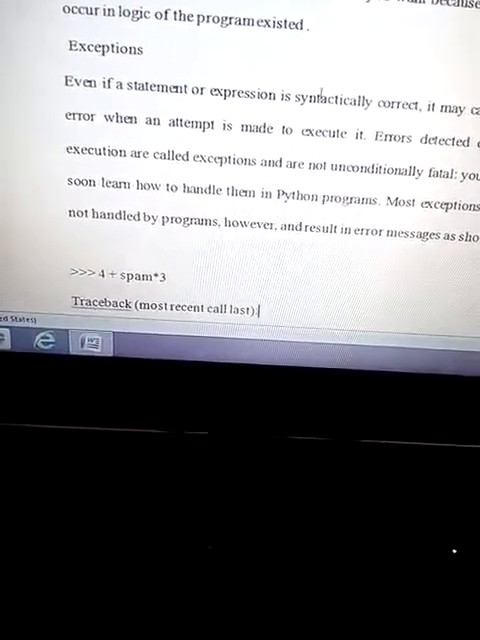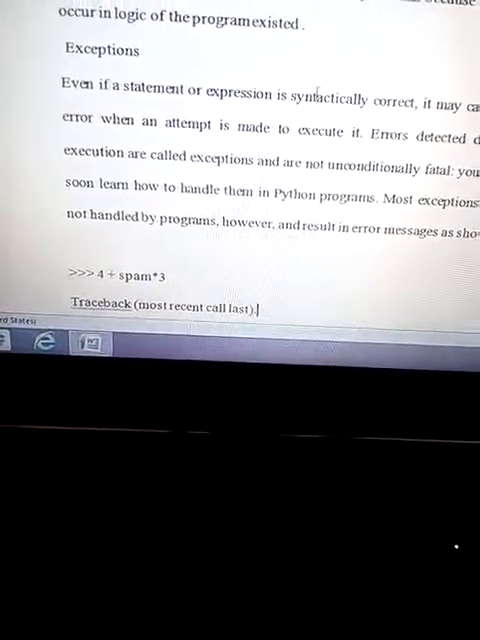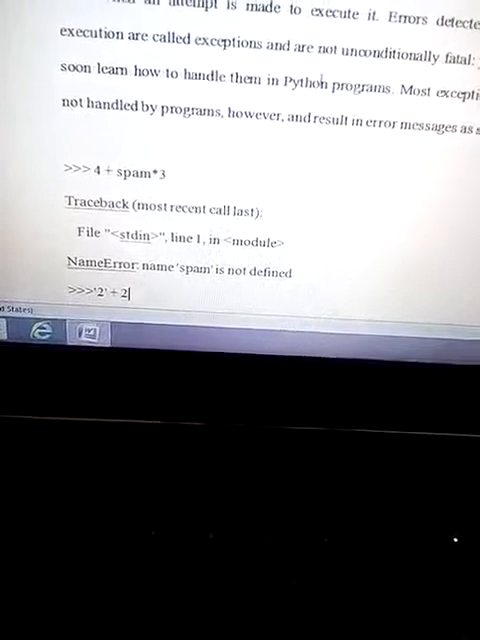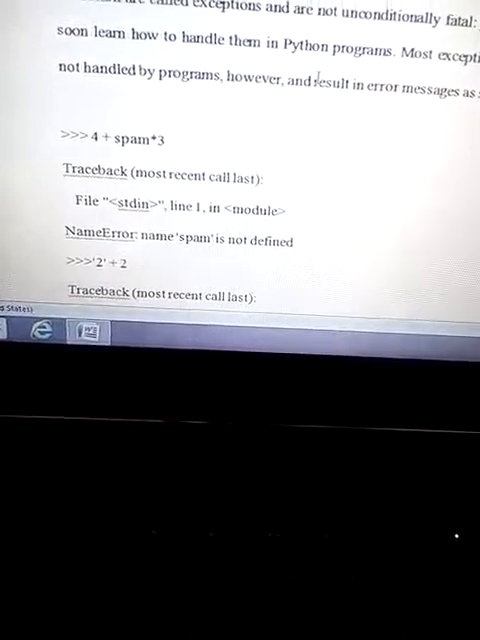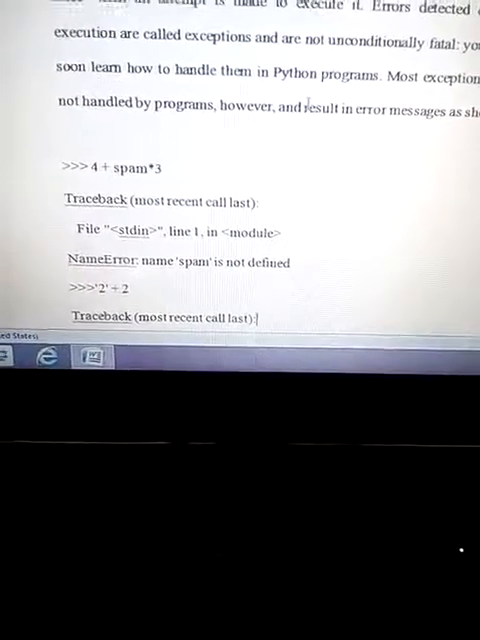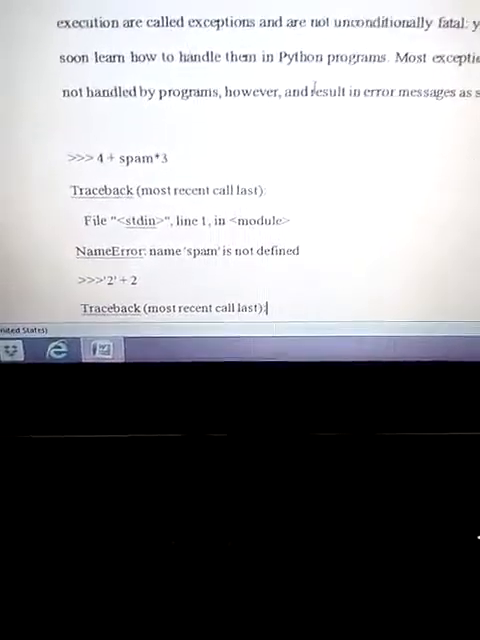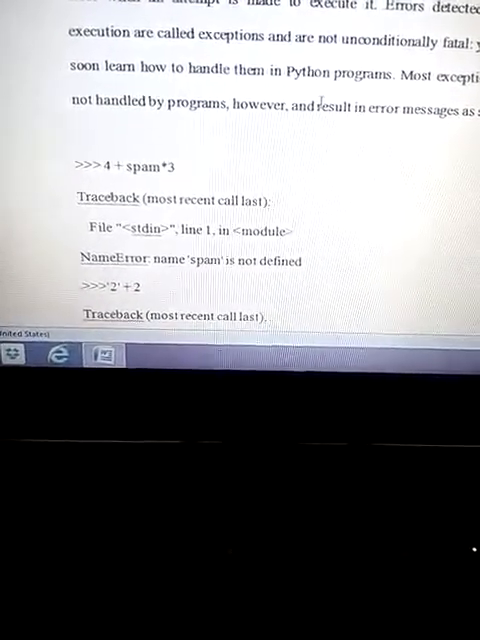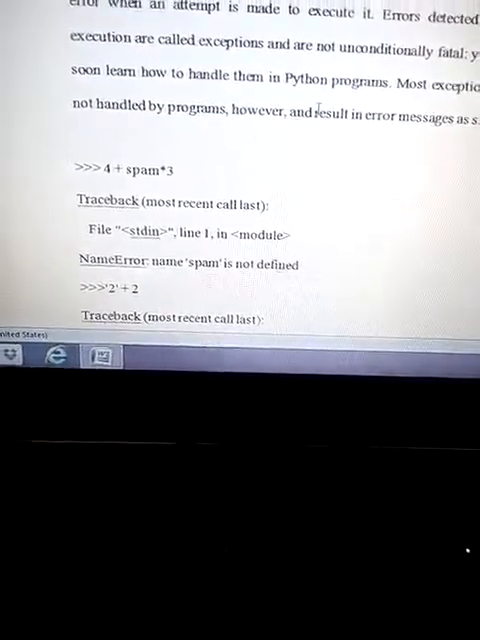These exceptions are not unconditionally fatal. You will soon learn how to handle them in Python programs, as per some examples we are showing here. Most common exceptions are not handled by the programs, however they result in an error message. We can handle these kinds of exceptions using a try catch block, and this process is known as exception handling.